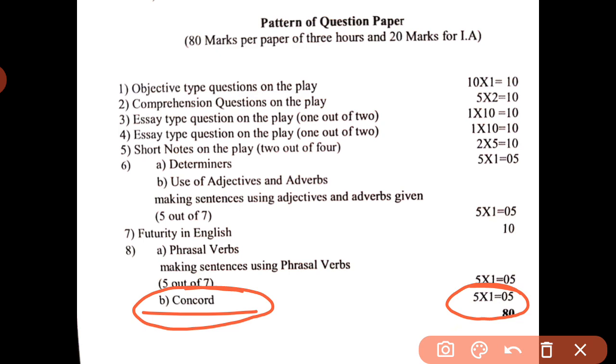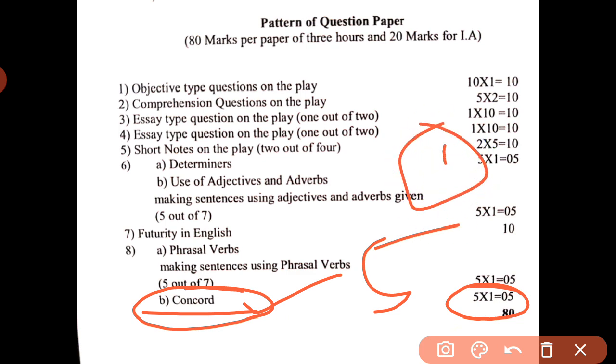Like this they will give you some sentences here, and you have to identify the mistake according to subject-verb agreement and make the correction in that sentence. Like this you will get 5 sentences, each carrying 1 mark, meaning total 5 marks here.